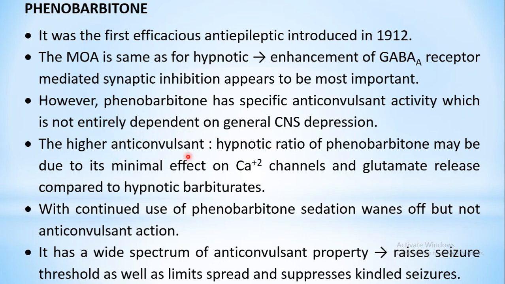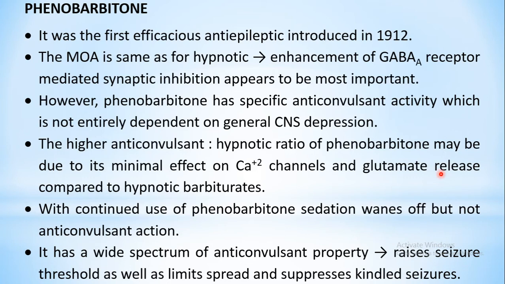The reason behind this is that it has minimum effect on the calcium ion channels and the glutamate release. Under the sedative hypnotics, in the mechanism of action, if you remember, apart from the chloride ion channels, we discussed that barbiturates also act by certain additional mechanisms, like suppression of the calcium ion channels, and the glutamate release is also prevented.